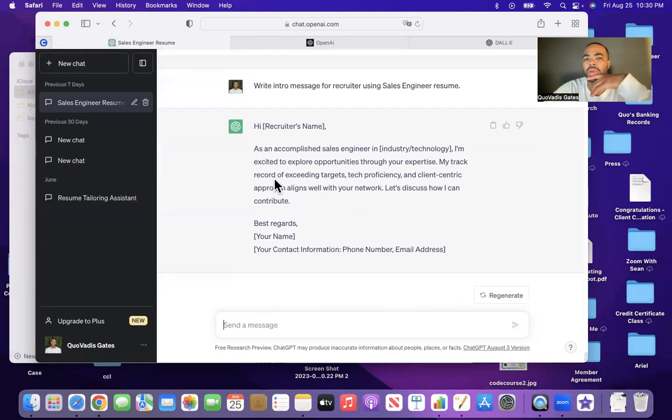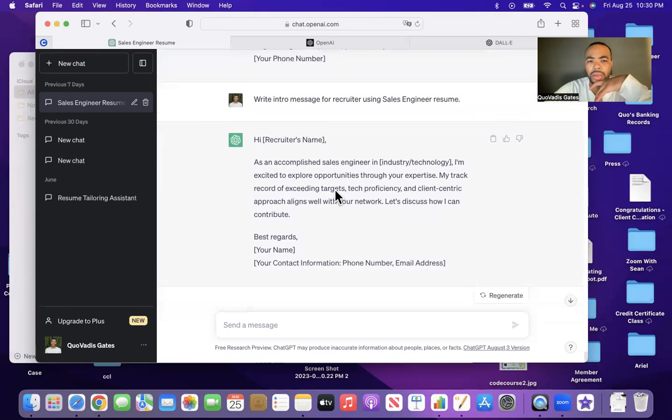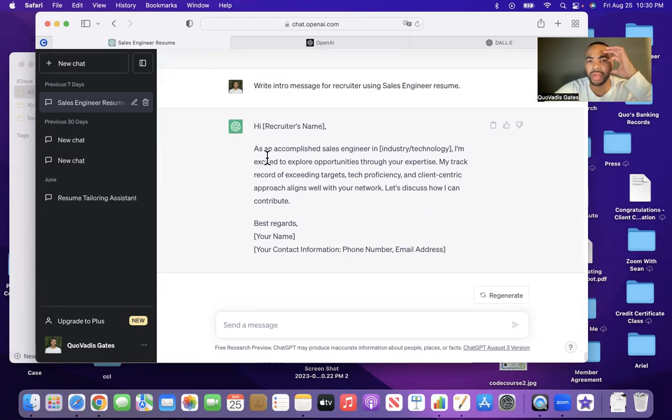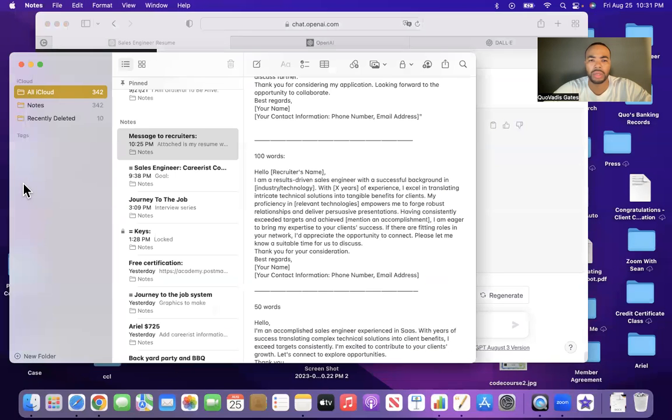Okay, so it gave me one. Here we go right here. Hi, recruiter. As an accomplished sales engineer, I'm excited to explore opportunities through your expertise. My track record of exceeding targets, tech proficiency, and client-centric approach aligns well with your network. Let's discuss how I can contribute. So this sounds pretty decent too. I'm going to take it. Boom.